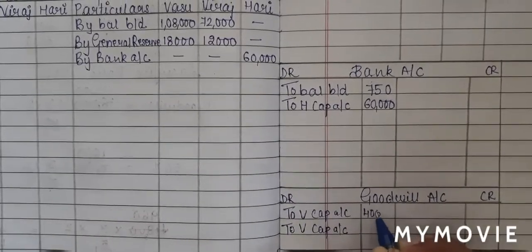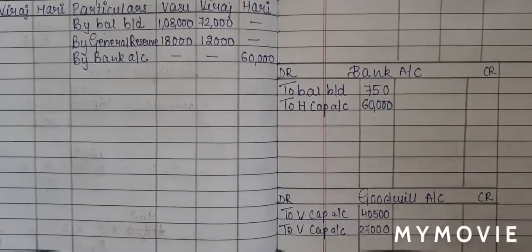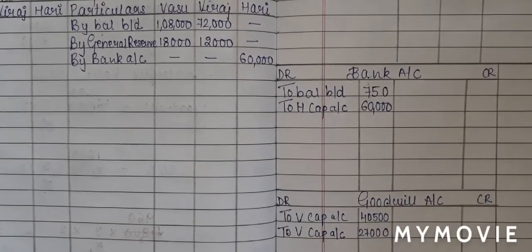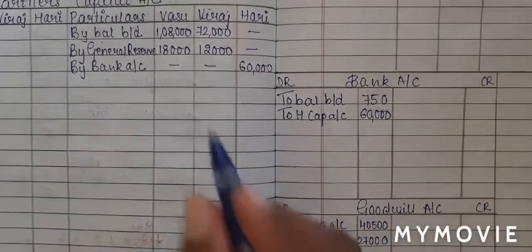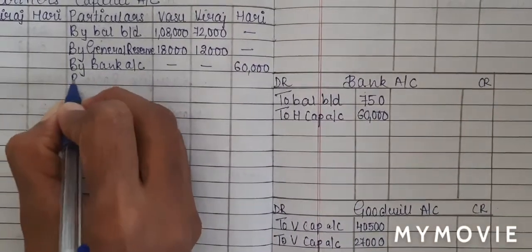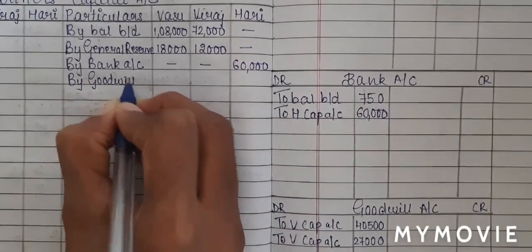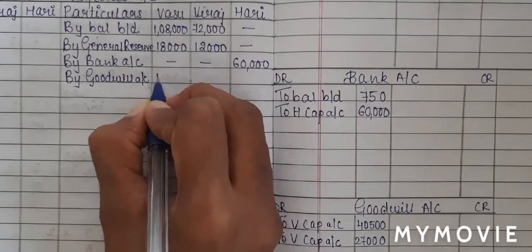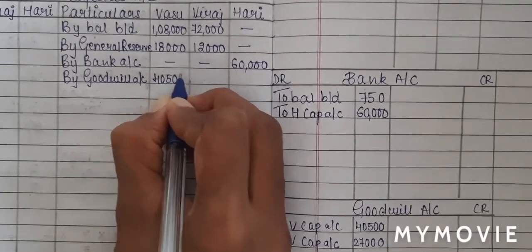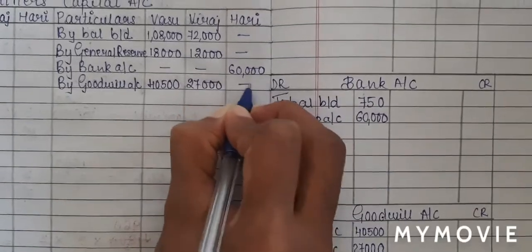Amount is 40,500 and 27,000. Now do I have Vasu and Viraj capital account? Yes. So they are credit. So partners capital account credit side, I will write by goodwill account and write the amount in their respective column. Vasu 40,500 and Viraj 27,000.